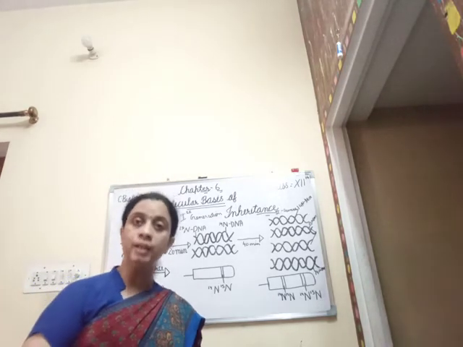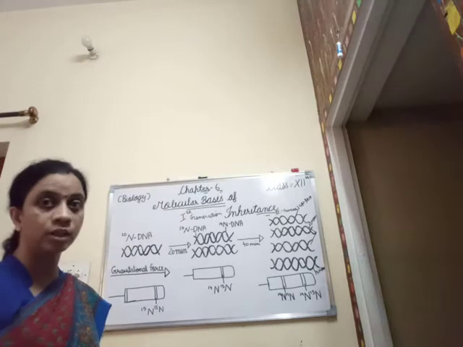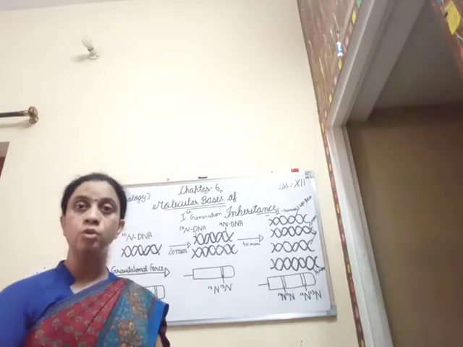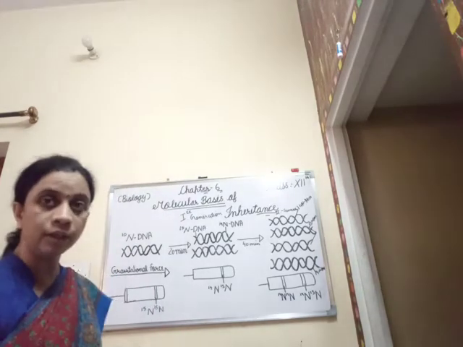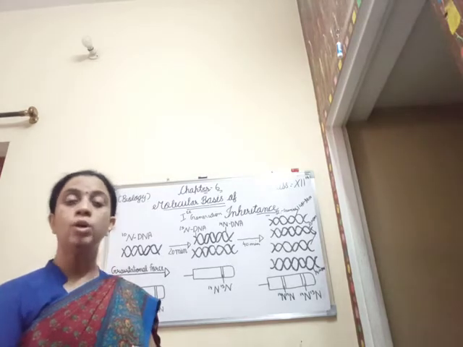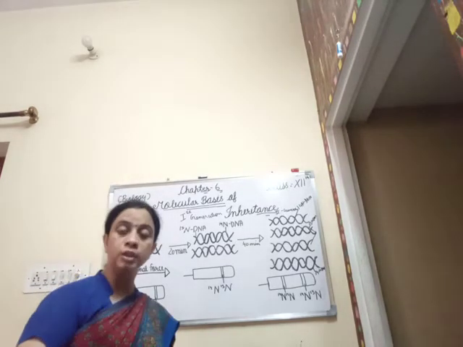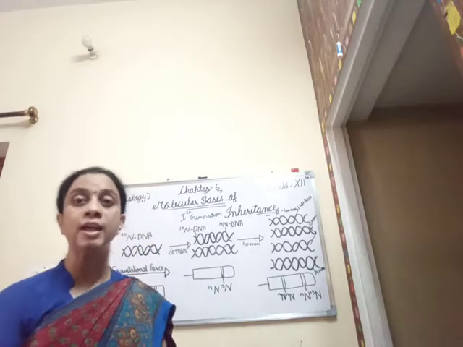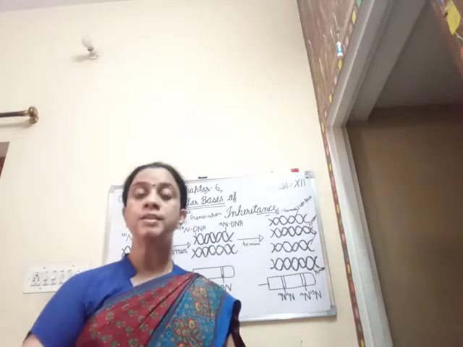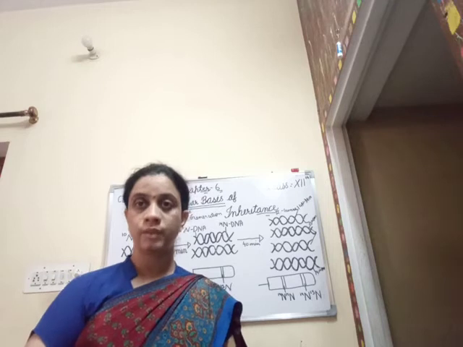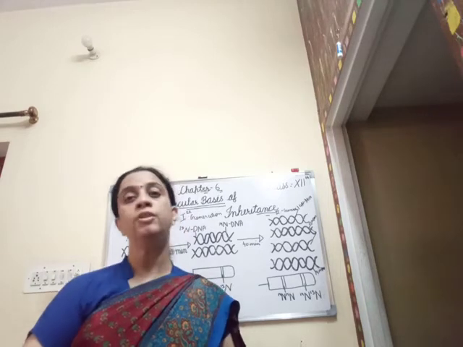According to Meselson and Stahl, for their experimental work to justify the semi-conservative nature of DNA, they chose E. coli, that is Escherichia coli, as the experimental model. They grew this Escherichia coli in a culture medium containing 15NH4Cl as the only source of nitrogen, for a couple of generations.